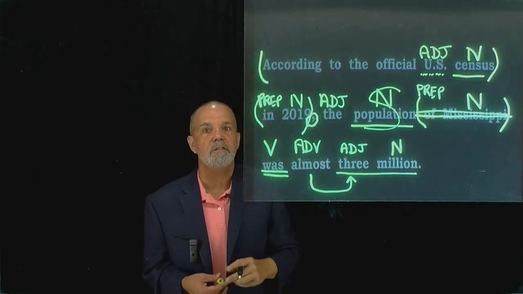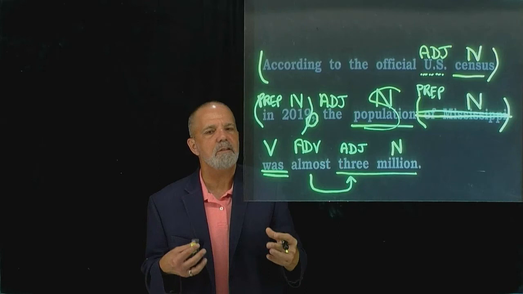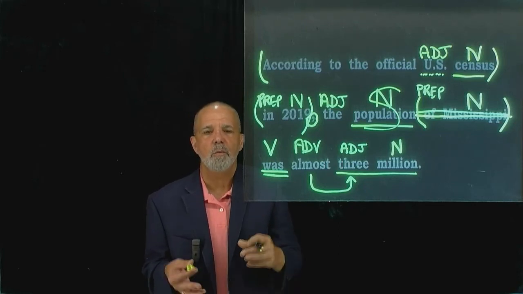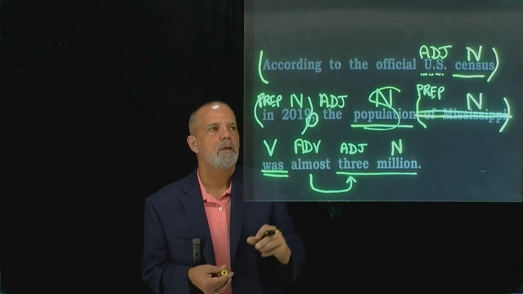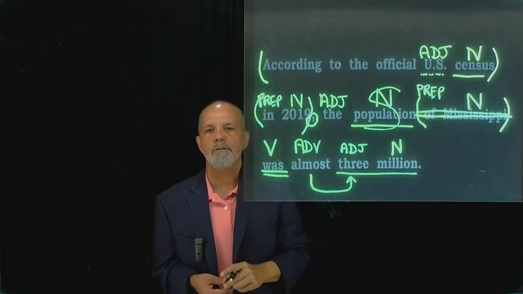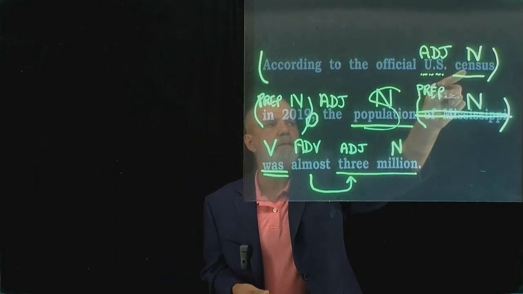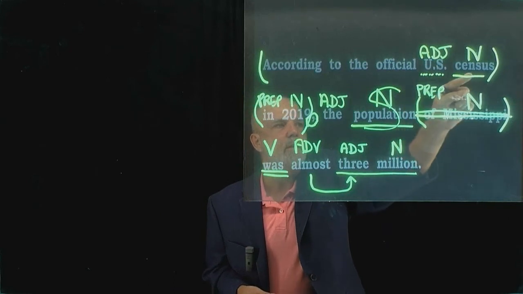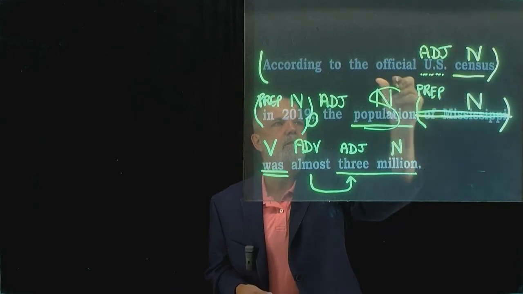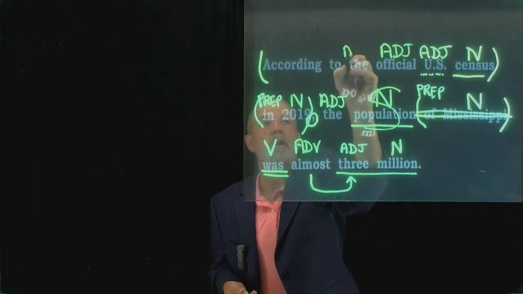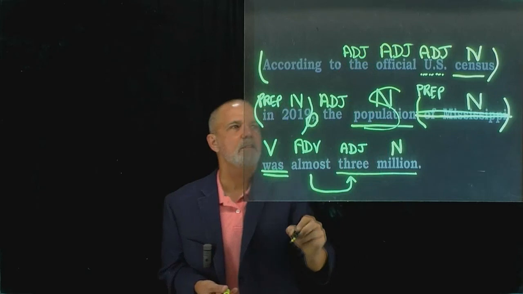Remember that a part of speech is the function of the word, not the way it looks, not the shape. Just because a word has an ing, for example, it doesn't mean it's a verb. It depends on what that ing word is doing in this sentence, right? So this slot is in front of a noun. Chances are very high it's going to be an adjective, and it is. Then we have the word official. So you can say it's a U.S. census or it's an official census. So U.S. describes census and official describes this noun also. That's going to make it an adjective as well. And then we have the word the, which is an article. We don't have a category called article. That makes it an adjective also.